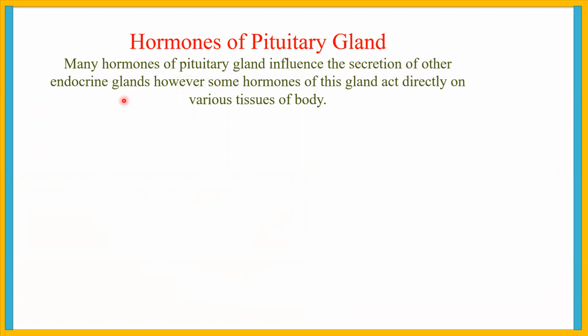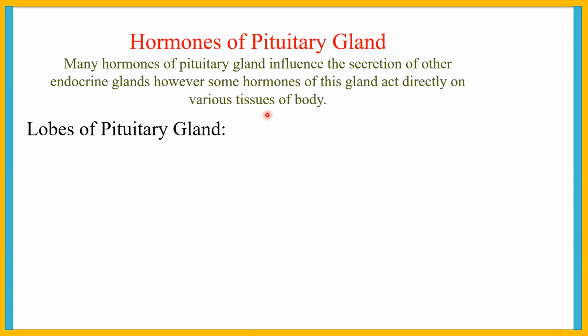What are they called? Trophic hormones. However, some hormones of this gland also act directly on various tissues of the body.